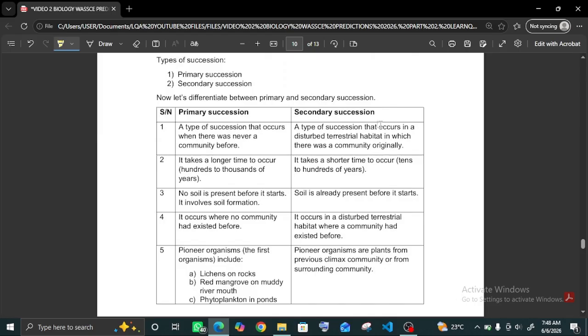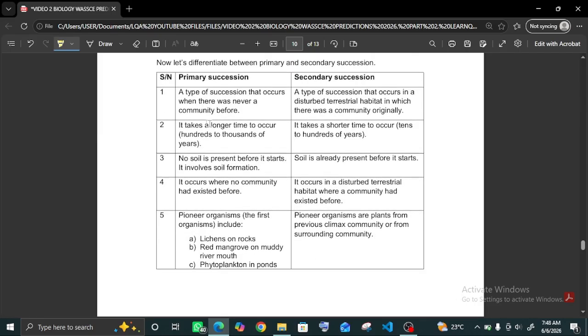Types of succession: primary and secondary. Let's differentiate between primary succession and secondary succession. Primary succession occurs when there was never a community before. Secondary occurs when there was a community originally and it occurs in a disturbed terrestrial habitat. So maybe there was a forest fire, that's a disturbed terrestrial habitat, and there was definitely a community there before. For a forest fire to occur, there has to be trees, there has to be animals there.